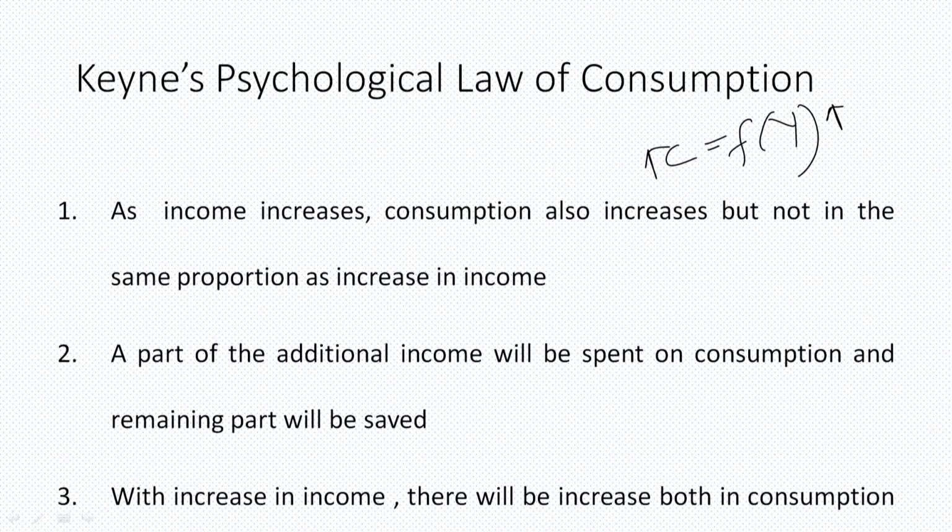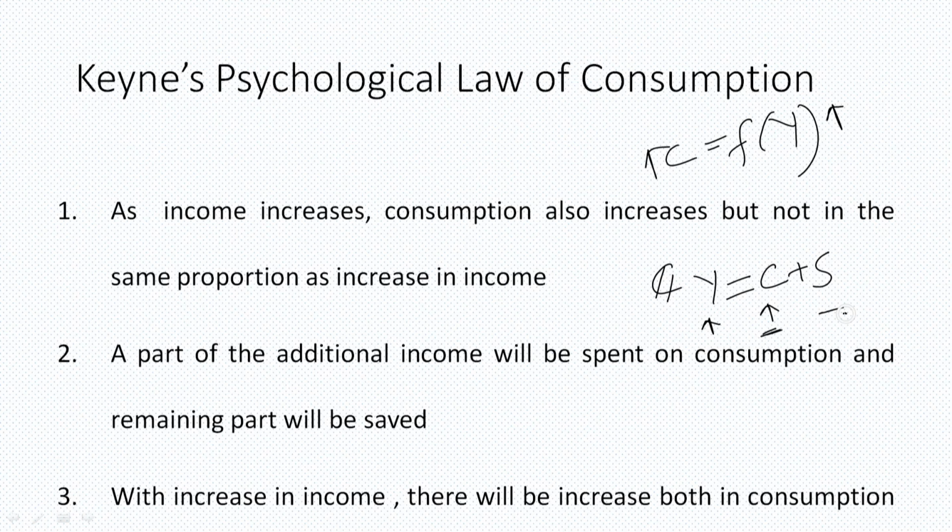Why? Because earlier also I have told you that income is consumption plus saving. So when income increases, consumption also increases, but the increase in income is divided between consumption and savings. For a rational consumer, we divide our increase in income between consumption and saving.